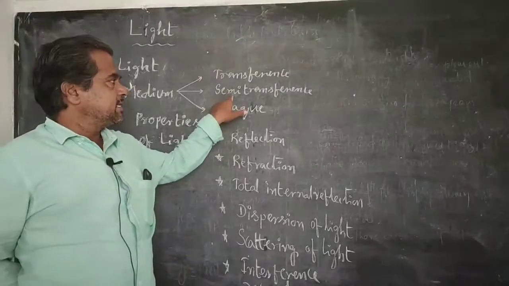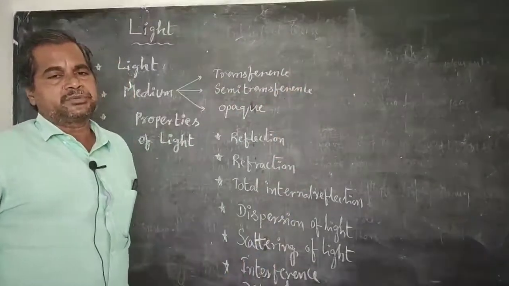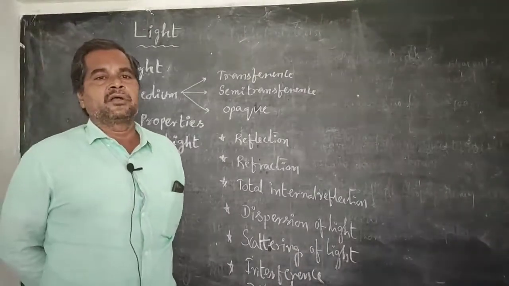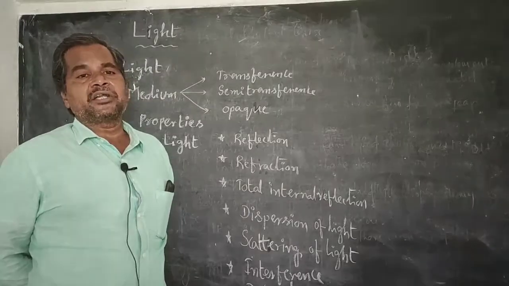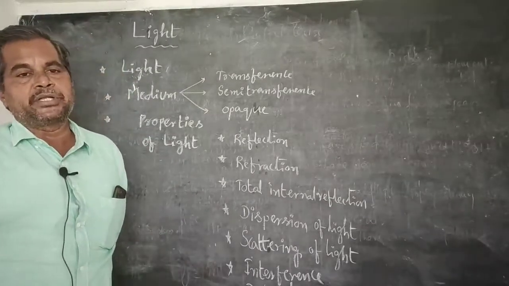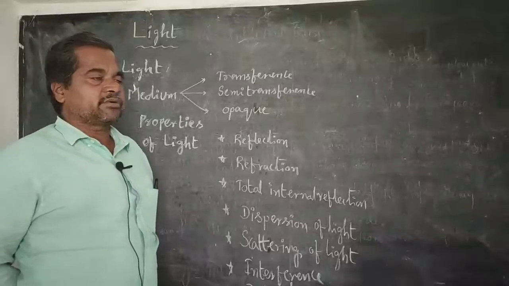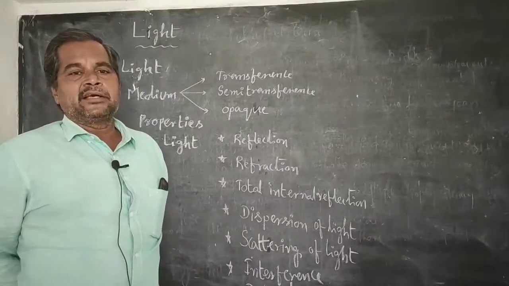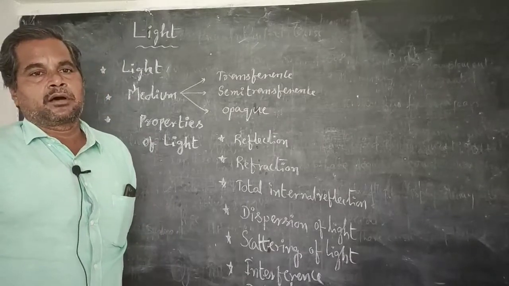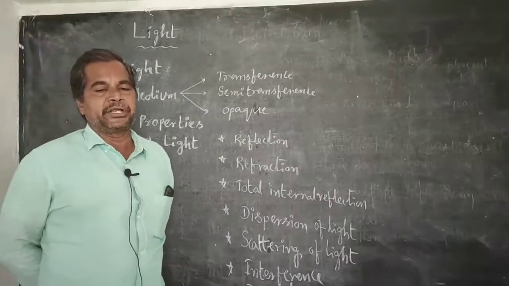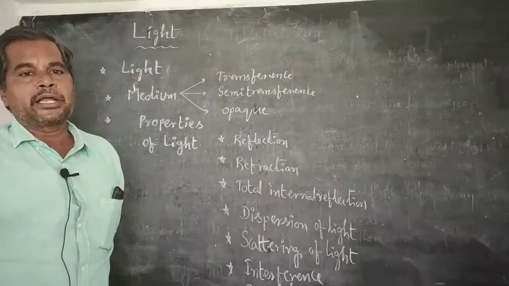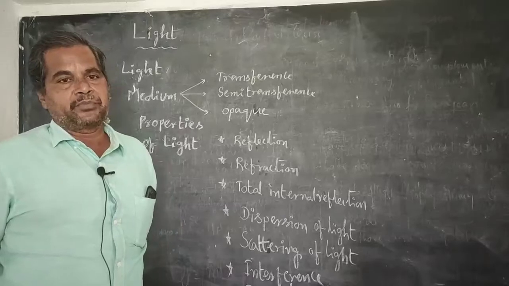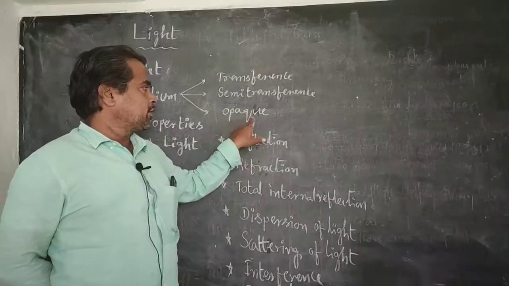Second one, semi-transparent medium. What is meant by semi-transparent medium? The material in which light energy partially passes through it is called a semi-transparent medium. For example, thin silk cloths are treated as a semi-transparent medium, and oil paper is also treated as a semi-transparent medium.